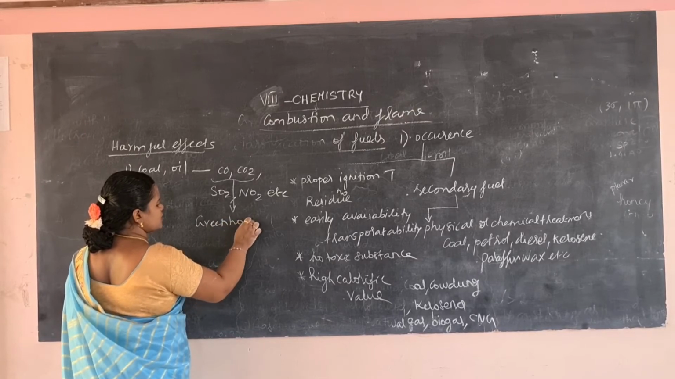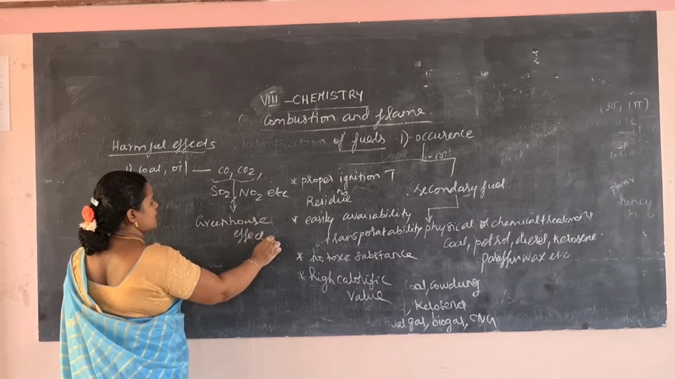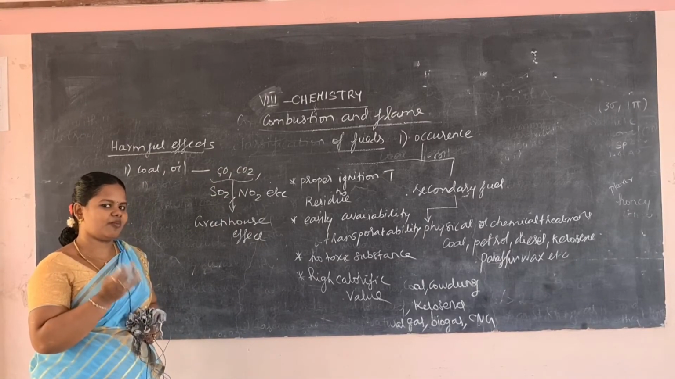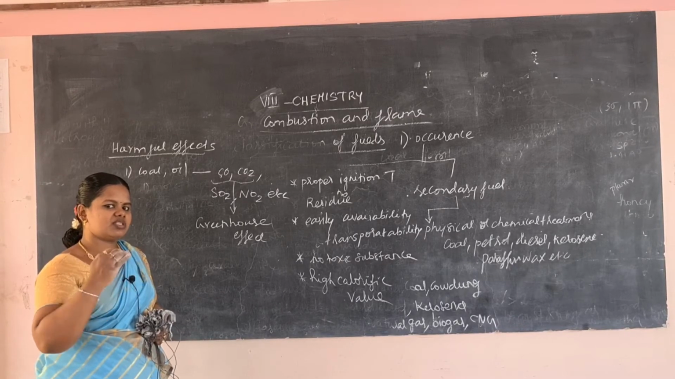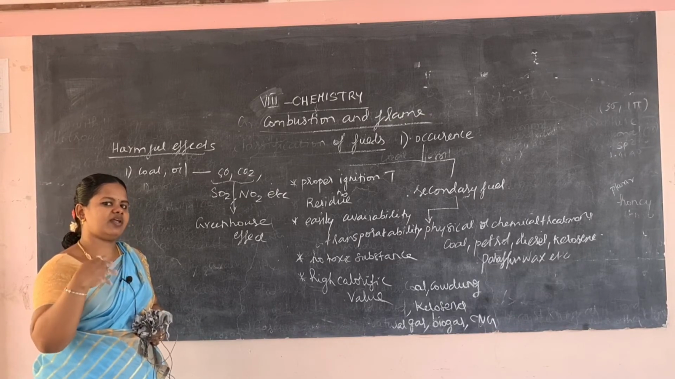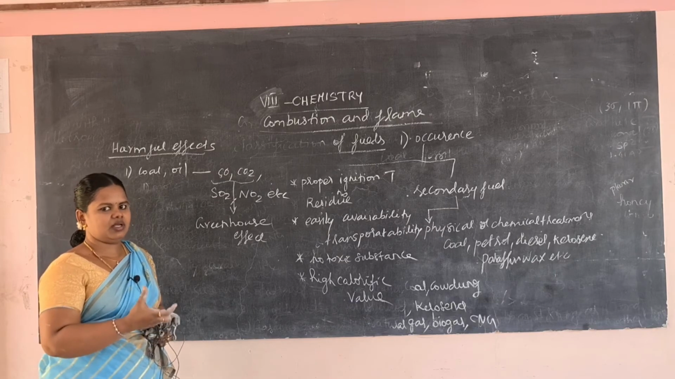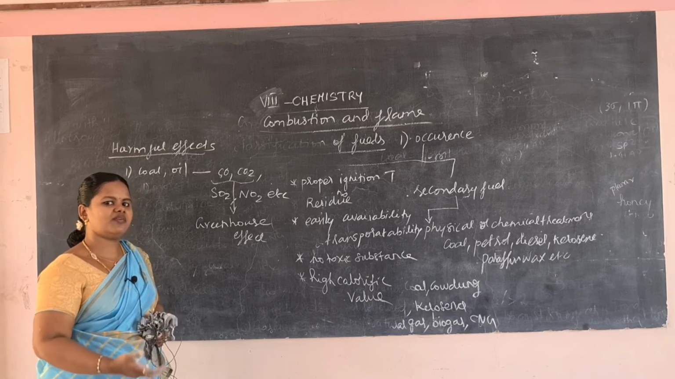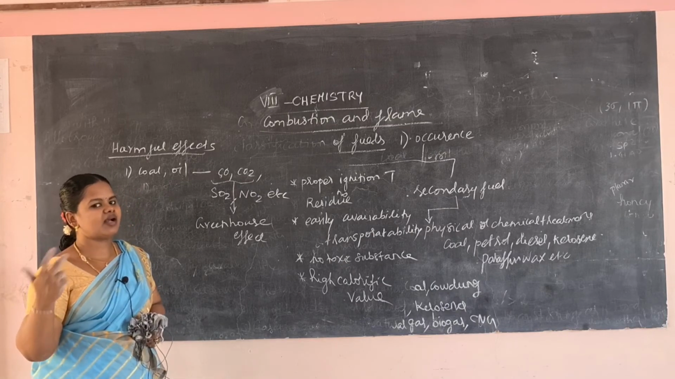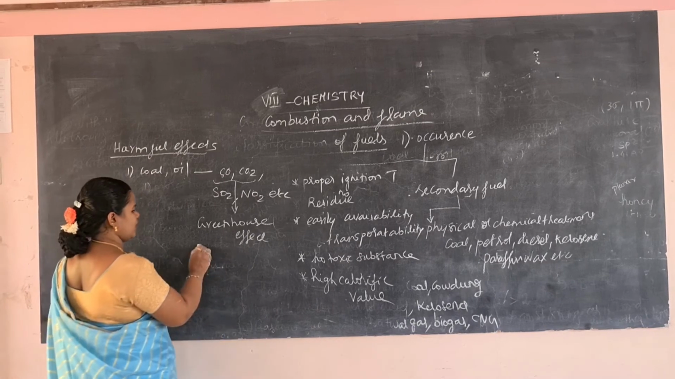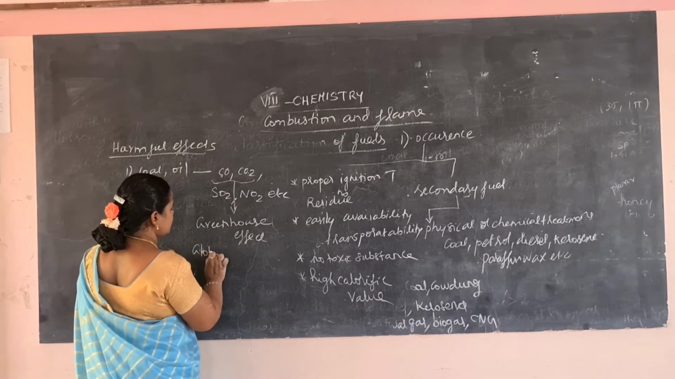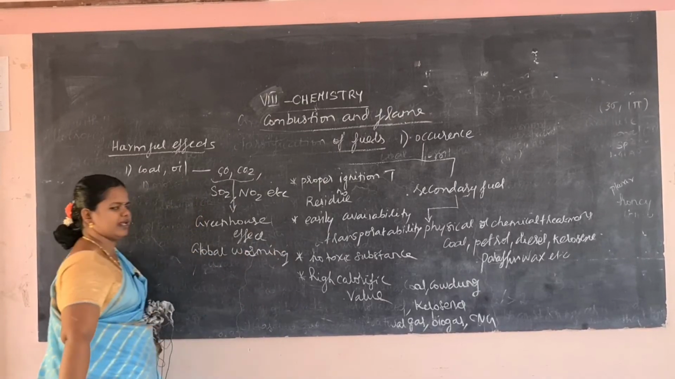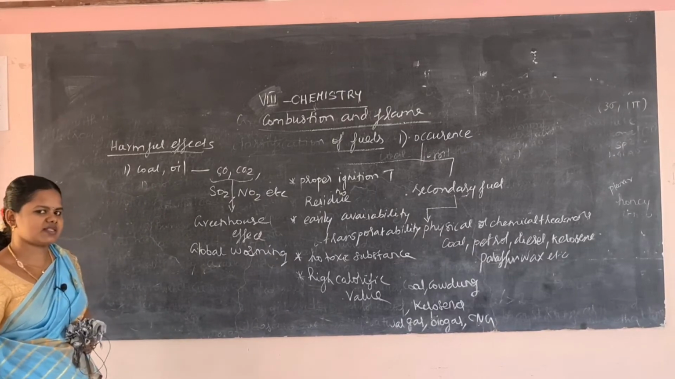What is the greenhouse effect? These gases, that is carbon monoxide and carbon dioxide, increase the earth's temperature. The atmospheric temperature of the earth will increase. Then the sea level will increase, because the icebergs, the ice in the sea, melt and the sea level rises. When the sea level increases, the water will come to the land area or living area and cause floods. That is called global warming. What do we get because of this greenhouse effect? Global warming. Greenhouse effect causes global warming.